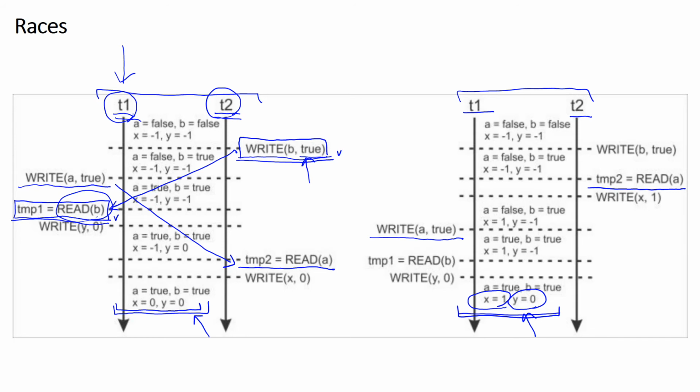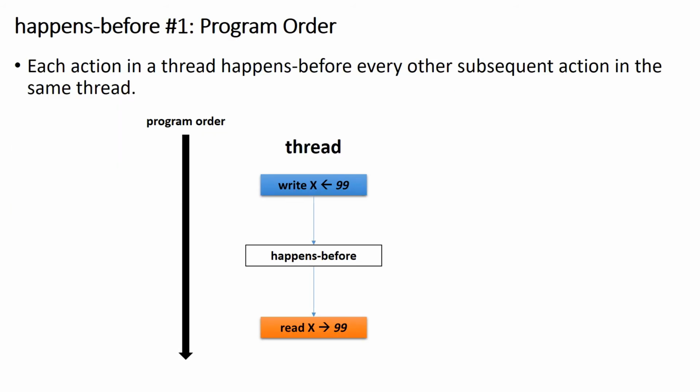It may be that this read statement obtains the previous value of variable b, false, in which case y is set to 1 instead of 0. So if we take into consideration the happens before relation, we can see more outcomes are produced from the same concurrent program. Now let's see the rules governing the happens before relation.